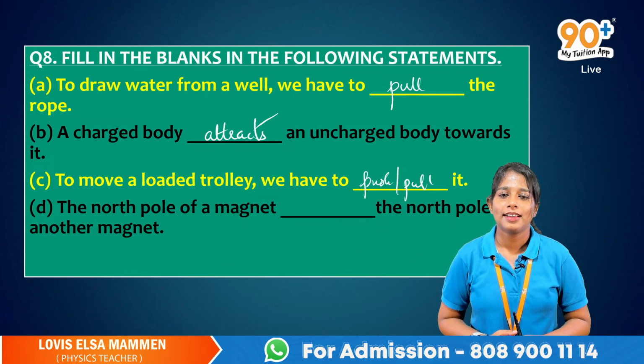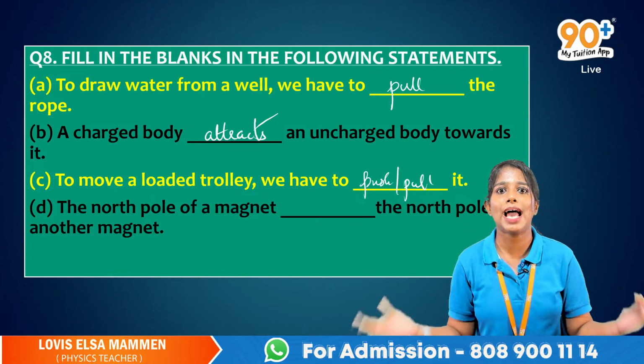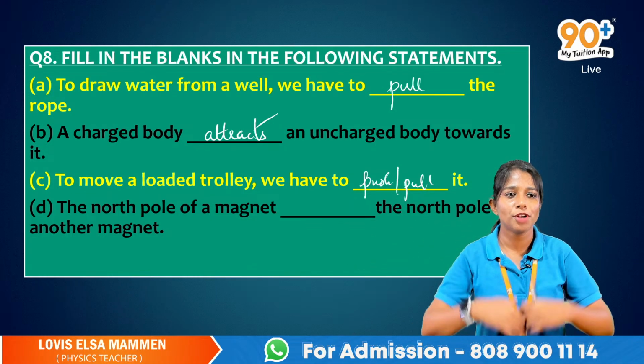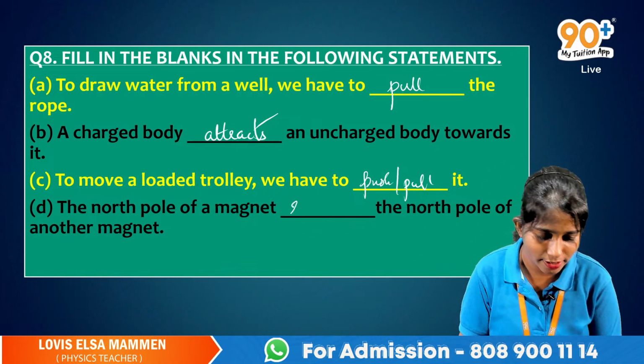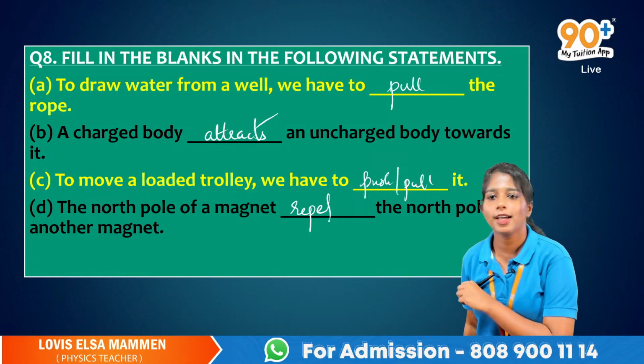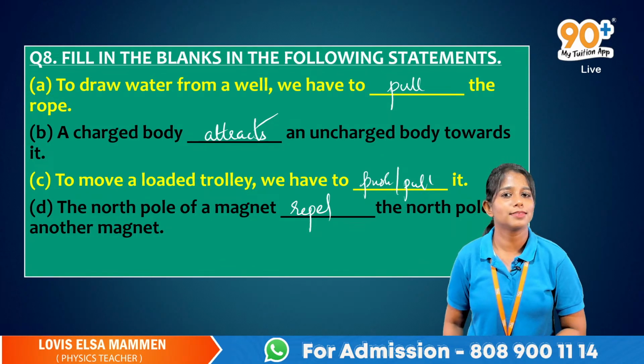Okay. If north poles are together, what will happen? If a north pole and a north pole are coming together, what will happen? Yes, guys, it will repel. Like charges repel and unlike charges attract.